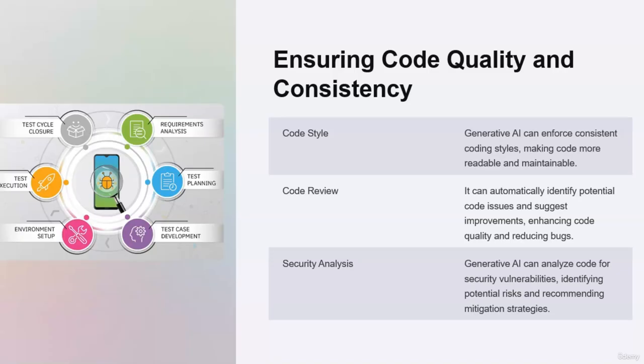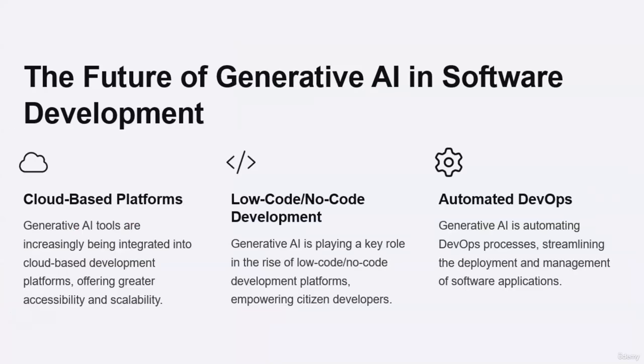Last but not the least is security analysis. Generative AI can analyze code for security vulnerabilities. For example, by enforcing consistent coding styles and identifying potential vulnerabilities, generative AI helps maintain robust security and code quality standards. Now, let's talk about the future of generative AI in software development.